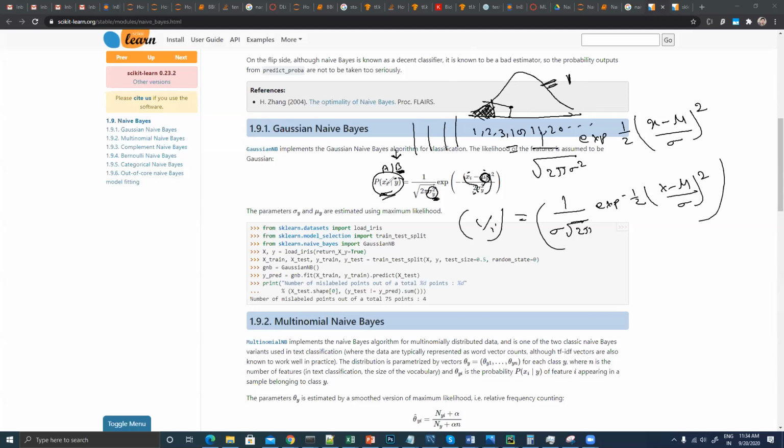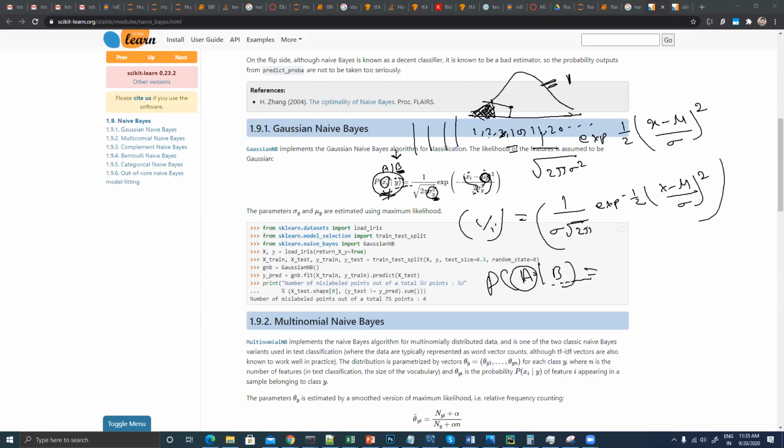I'm trying to find out the same thing. So what is the probability of occurrence of yes when this condition is given to you? It simply means, what is the area it is going to enclose? When I'm saying probability of A given B in the case of continuous data, what is the area enclosed by A when this condition is given to you?